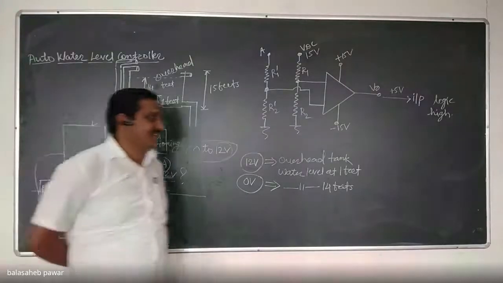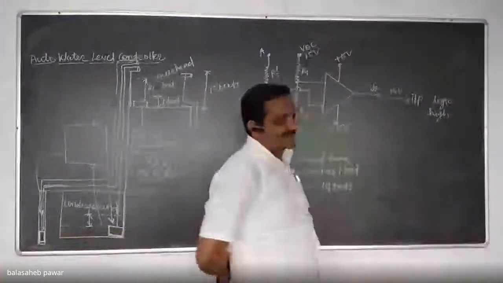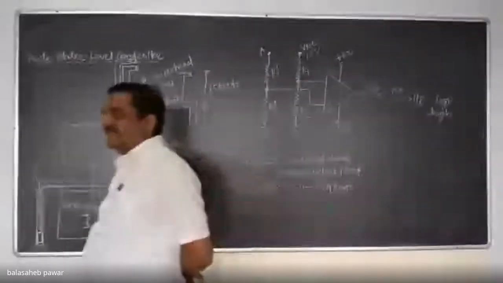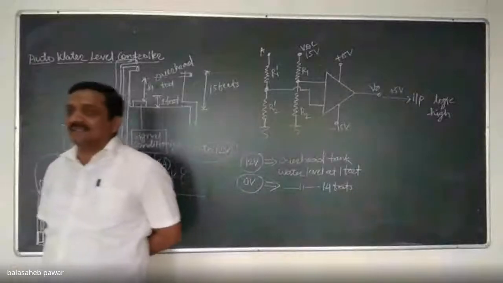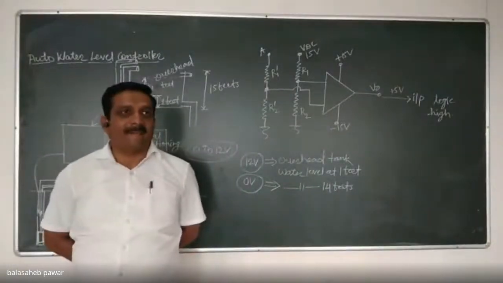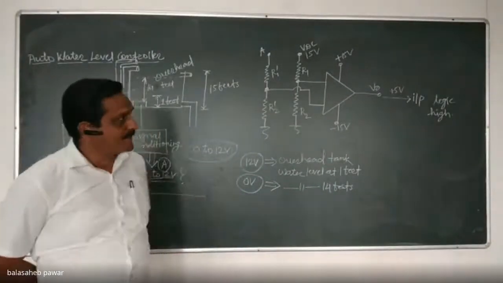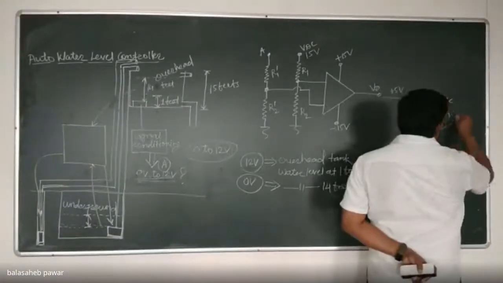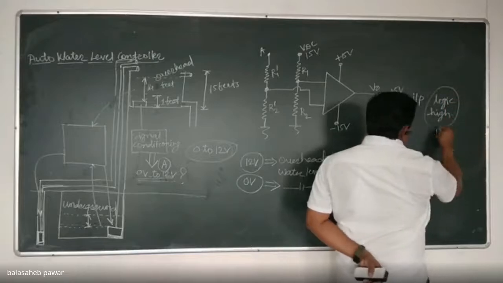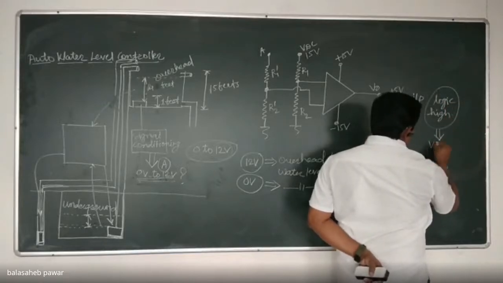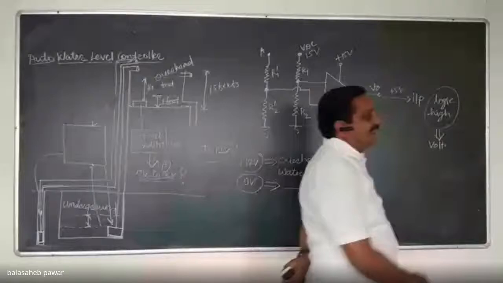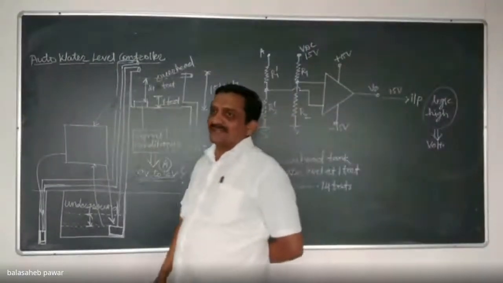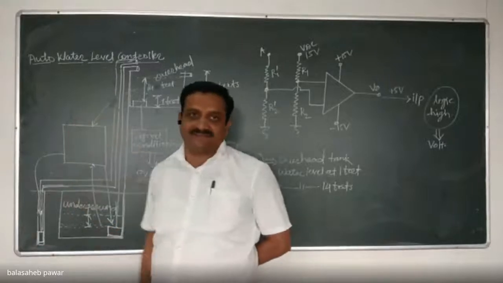Okay. Now this is again one more task. Note down at your end, and during the next lecture, you have to answer me. Logic high means exactly how much voltage we have to apply to the microcontroller so that it senses it as high.